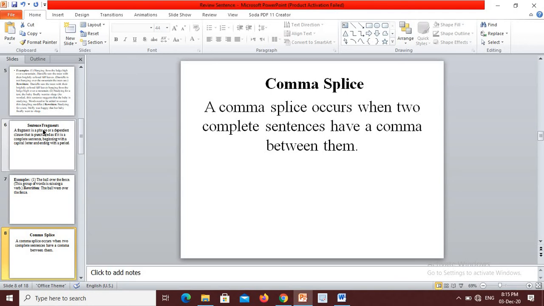Use a semicolon between the two complete sentences. This is especially effective if the two sentences are closely related.